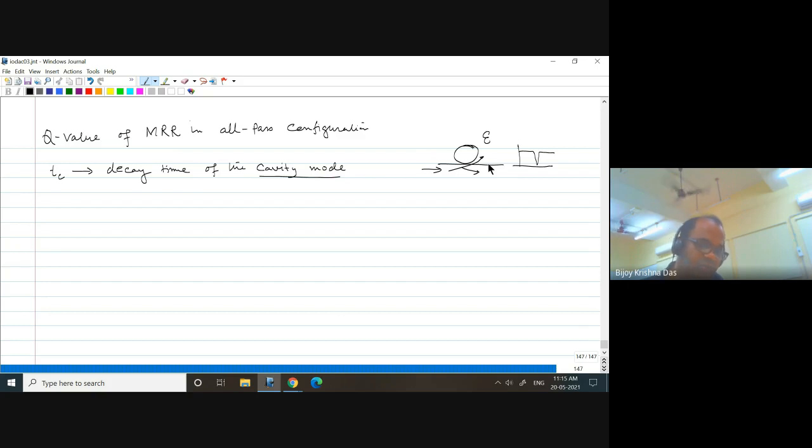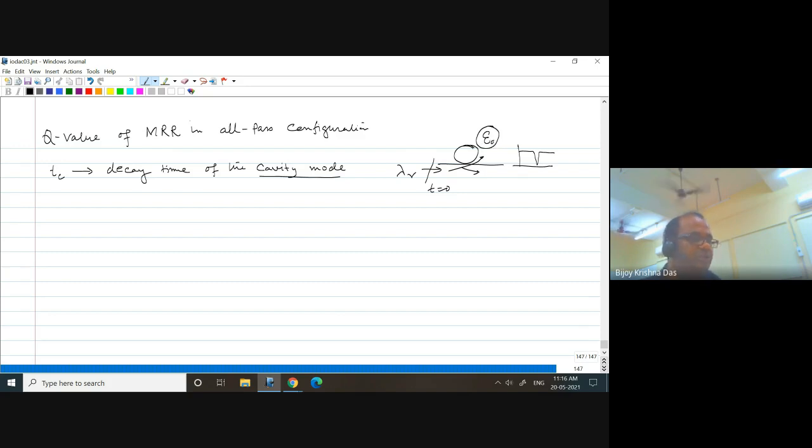Now, suppose you are launching at lambda r, a certain power, and a certain energy is being stored. At t equal to 0, if you cut the input, then the stored energy was E0 at t equal to 0.